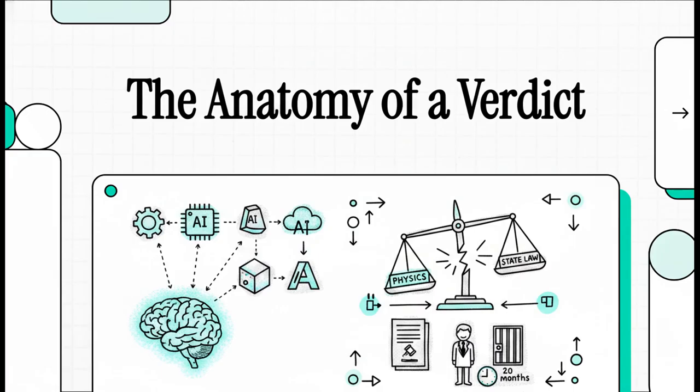Today we are unpacking an absolutely unprecedented digital legal assessment. We're looking at what happened when 6 major artificial intelligence models were asked to independently analyze a single, highly controversial legal verdict. It's a fascinating case where the objective laws of physics literally collided head-on with the laws of the state, resulting in a 20-month prison sentence for a scientist. We're going to deconstruct the hard facts, look at a really unusual scientific defense, and break down the unified conclusions of these AI models based directly on our source documents.